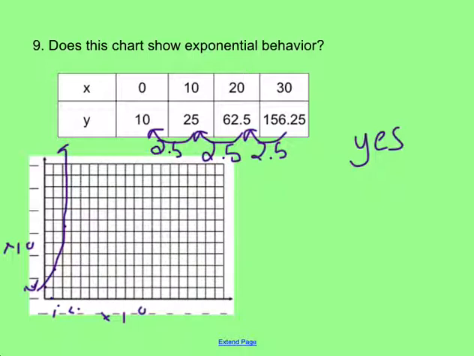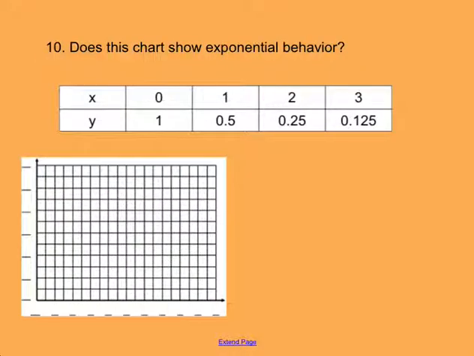Next, let's take a look at number 10. So we want to figure out if it's exponential. So I'm going to, again, divide this way and make sure I'm dividing by the same number. So 0.5 divided by 1 is 0.5. 0.25 divided by 0.5 is 0.5. 0.125 divided by 0.25 is 0.5. So yes, they're all being multiplied by the same thing, and that's 0.5.